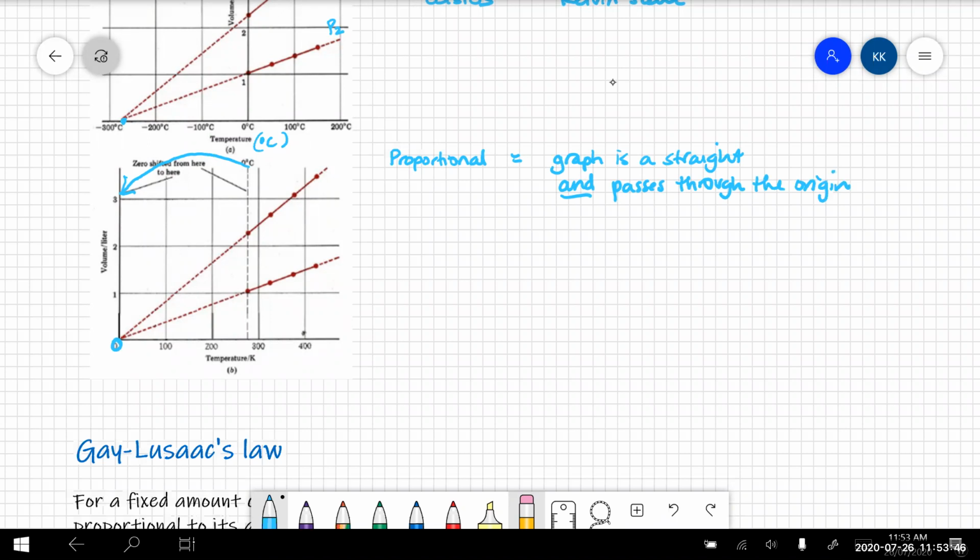So when we do this and we have temperature in Kelvin, then volume is proportional to temperature. And remember, proportional means volume is equal to some constant times temperature. Doing a little bit of algebra, we have volume over temperature is equal to our constant term, which is the gradient of the line.